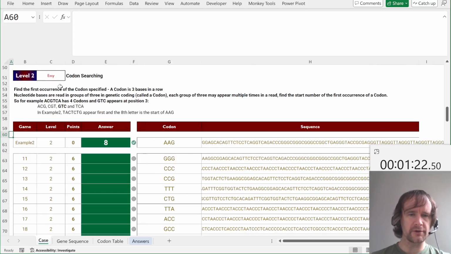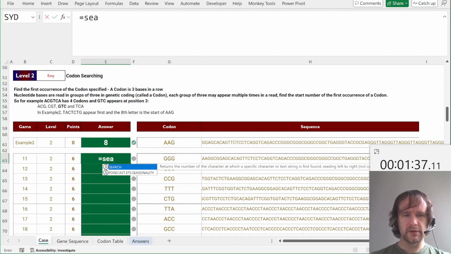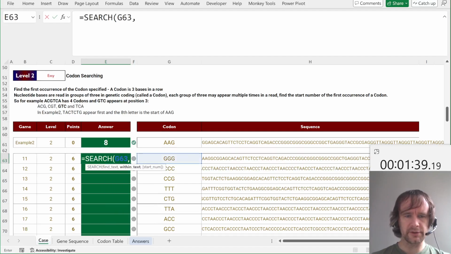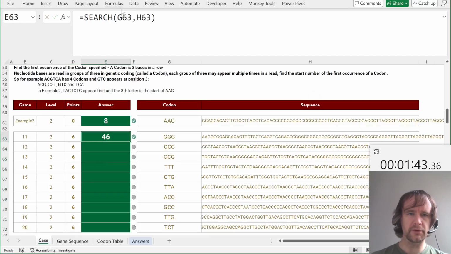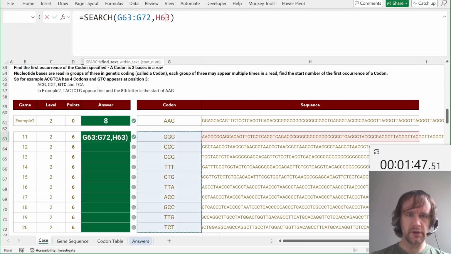Okay, codon searching. Find the first occurrence of the codon specified. A codon is 3 bases in a row. Nucleotide bases are read in groups of 3 in genetic coding called a codon. Each group of 3 may appear multiple times in a read. Find the start number of the first occurrence of the codon. So again, this is a pretty standard Excel function. We're just going to search for this text in this text, and actually those would both work fine with arrays as well. So let's do it just for lols.